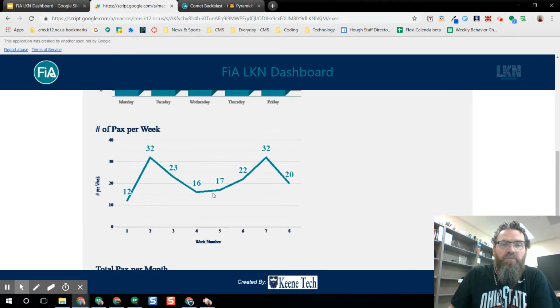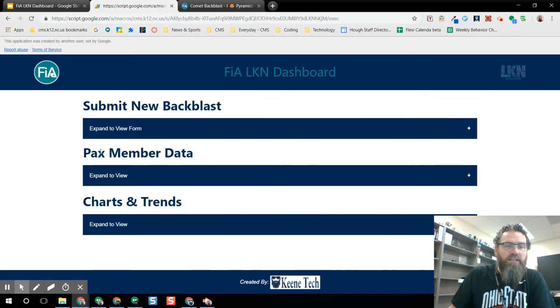So these are the 3 sections I have right now. We can add some more charts later. If you have any questions with that, let me know.